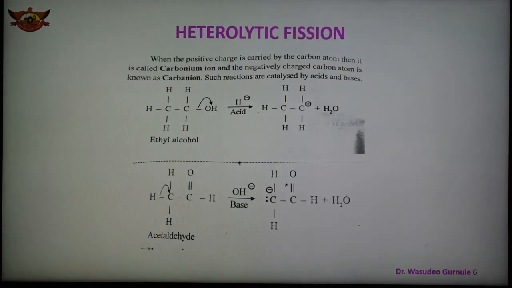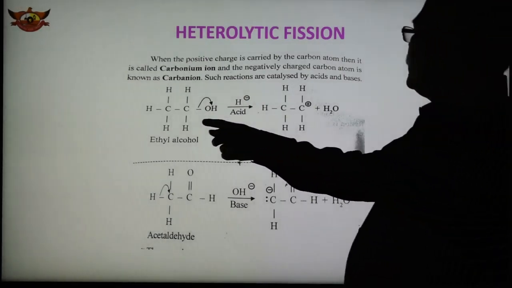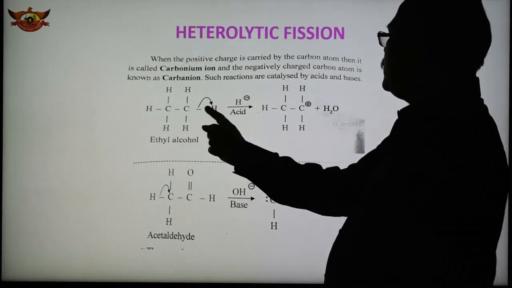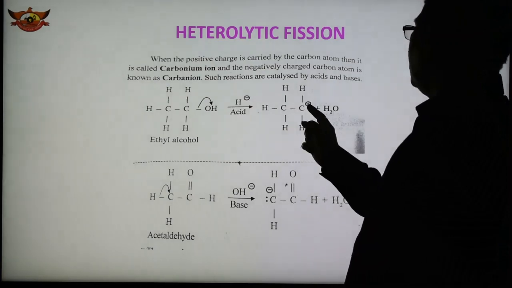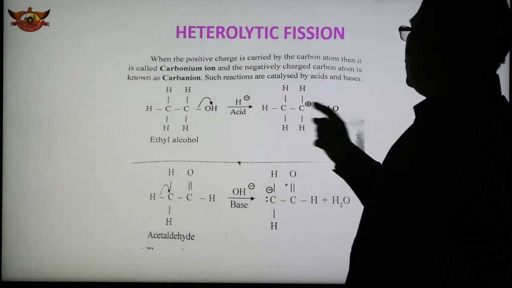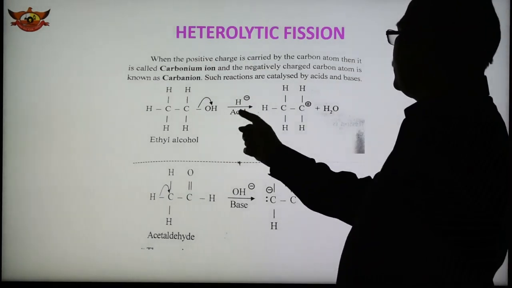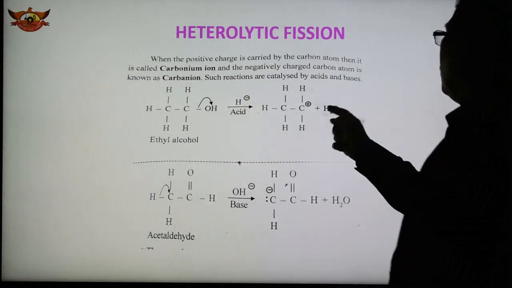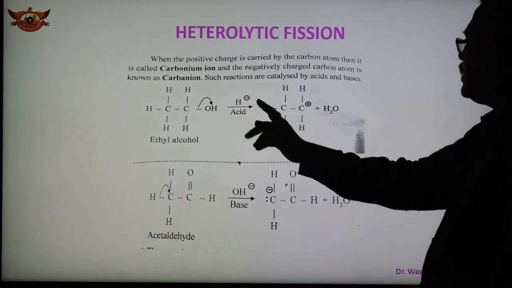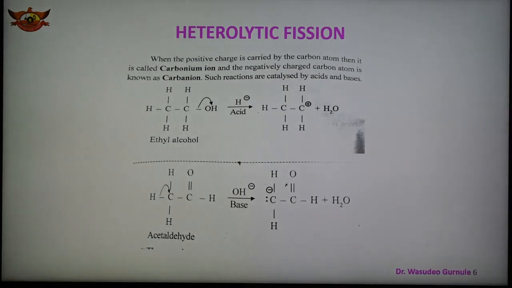In the next slide, some examples are shown again. In this case, this is ethyl alcohol, the C-OH bond breaks, and now the carbon has a positive charge, and here is OH. This reaction takes place in acid, and therefore formation of carbonium ion takes place. So in the presence of acid, there is a formation of carbonium ion.